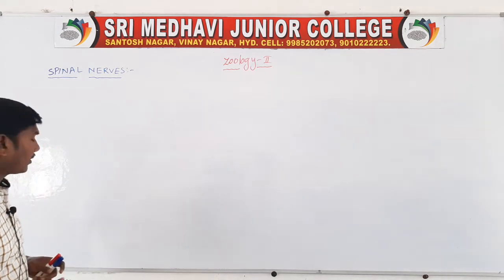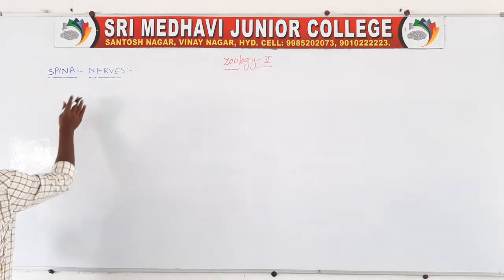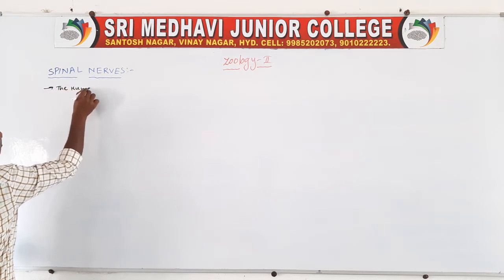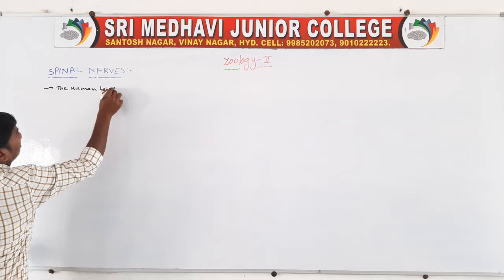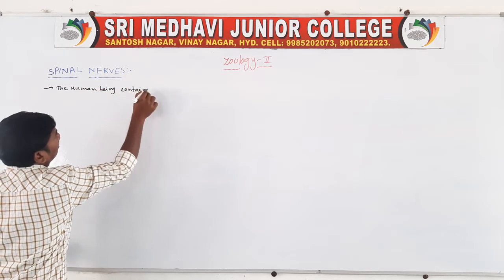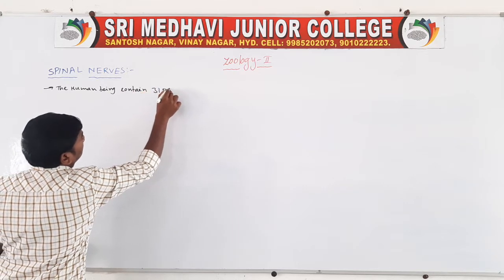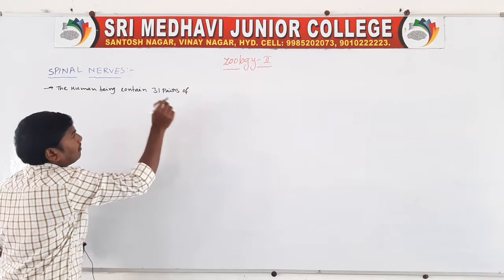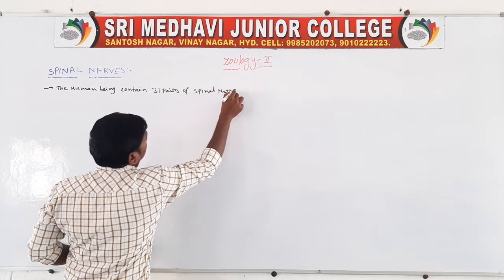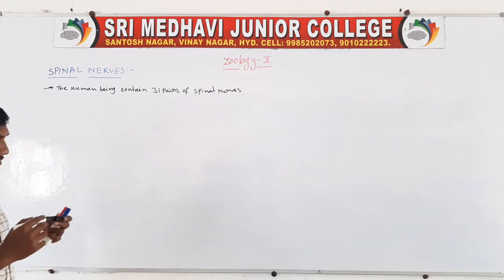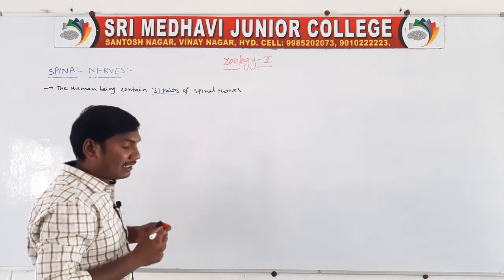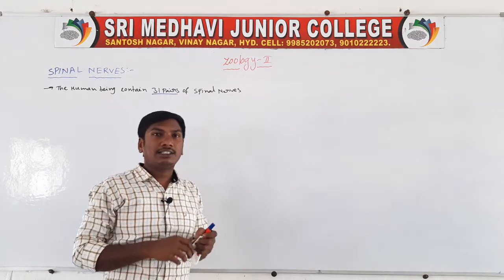Spinal nerves. The human being contains 31 pairs of spinal nerves. How many? 31 pairs of spinal nerves are present.